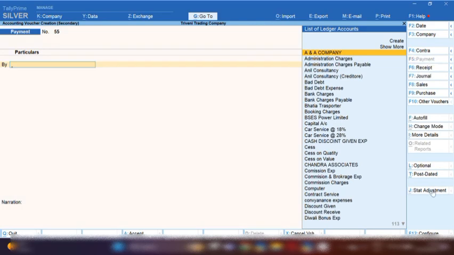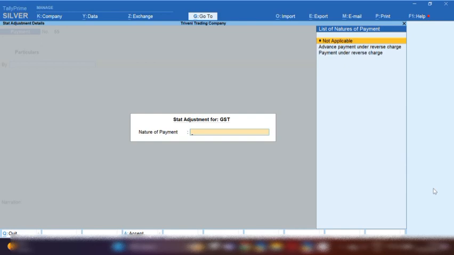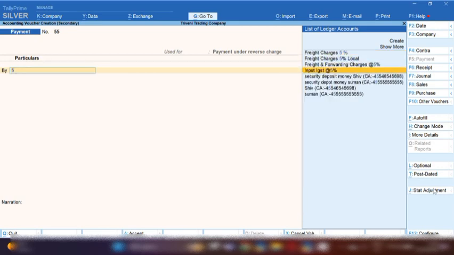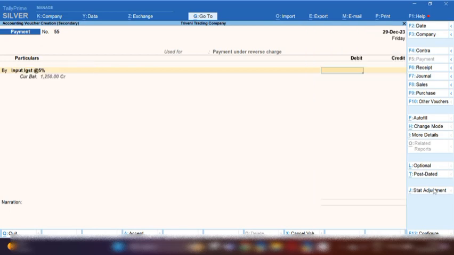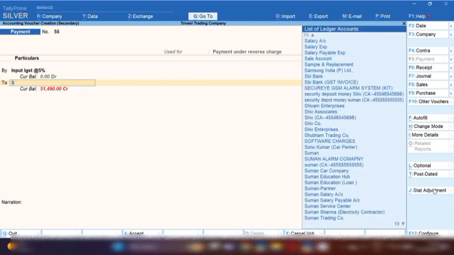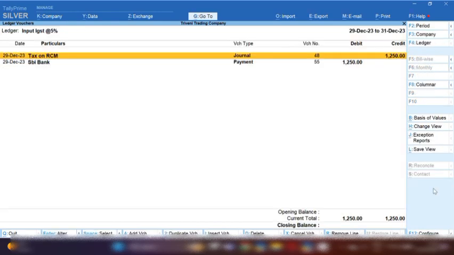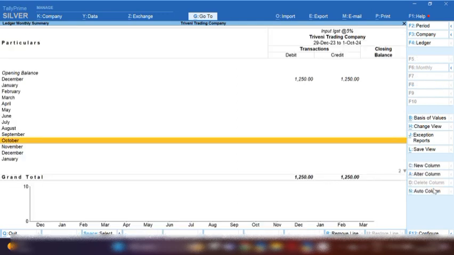So by pressing Control Alt A, you can add voucher, and here you have to select payment under reverse charge. Input GST at the rate of 5% will be debited 1250. The amount 1250 will be debited, and if you are paying through bank, then bank will be credited. In narration you can mark this is a RCM paid entry. So in narration you can mark in detail, and by pressing Ctrl A you can save the entry.